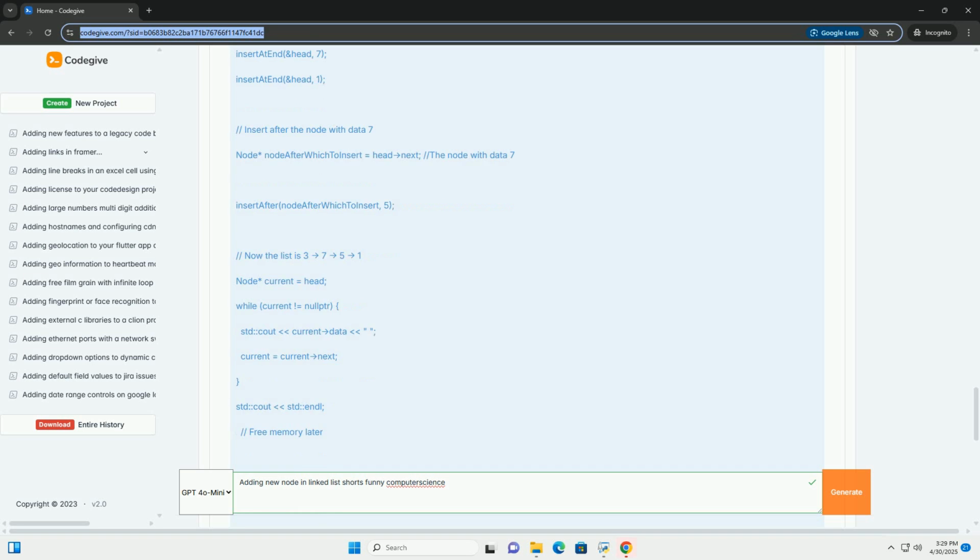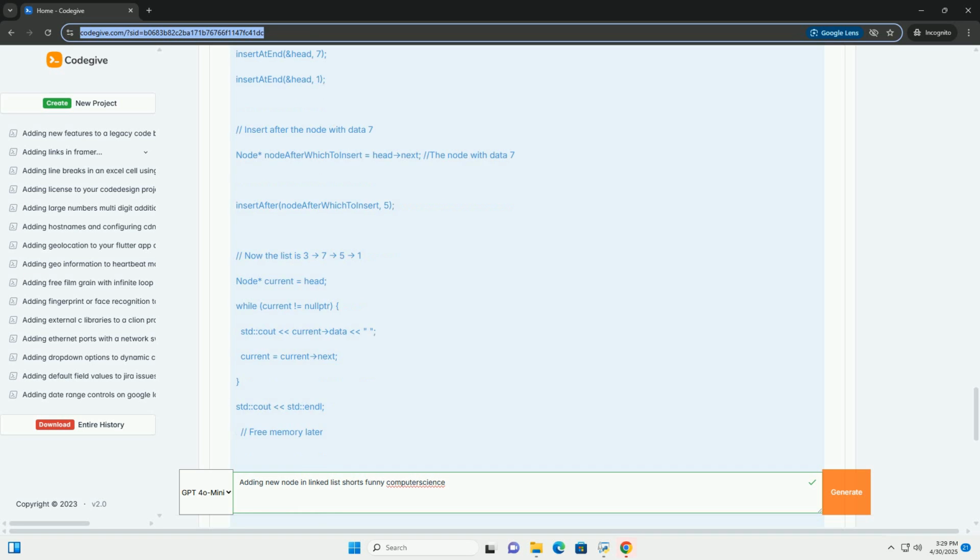2. new_node->next equals previous_node->next: the next pointer of the new node is set to point to the node that the previous node was originally pointing to. This effectively inserts the new node into the middle of the list. 3. previous_node->next equals new_node: the next pointer of the previous node is updated to point to the new node. Important considerations: memory management.